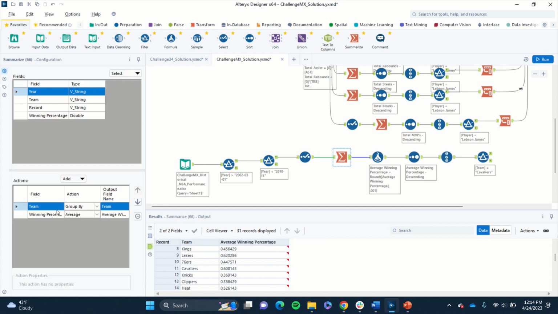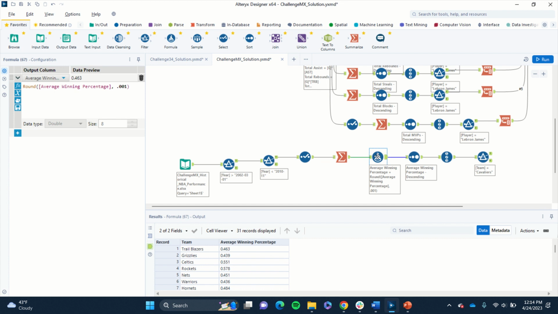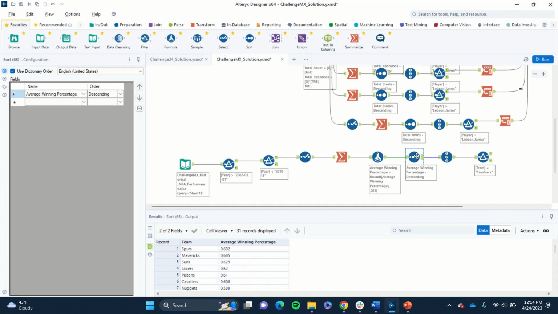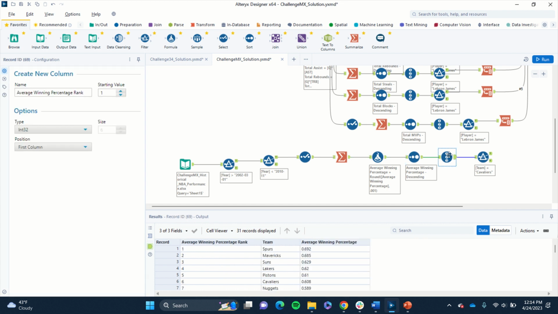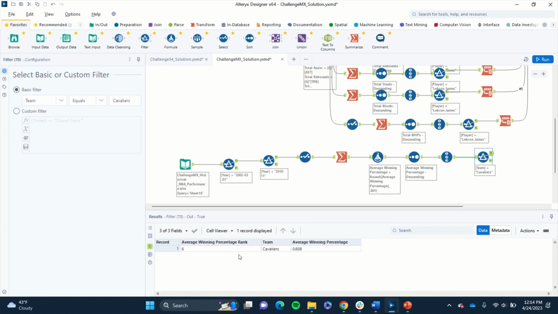So then we use a summarize tool. We group by team, average their winning percentage, and got all these numbers, similar to what we did before. First, we were going to round it to 3 decimal places, so it's a little cleaner to look at. Then, as we did before, we put it in ascending order and rank them using this record tool. And we're going to focus on the Cleveland Cavaliers. They had the 6th highest average winning percentage for the seven seasons, which is very impressive.